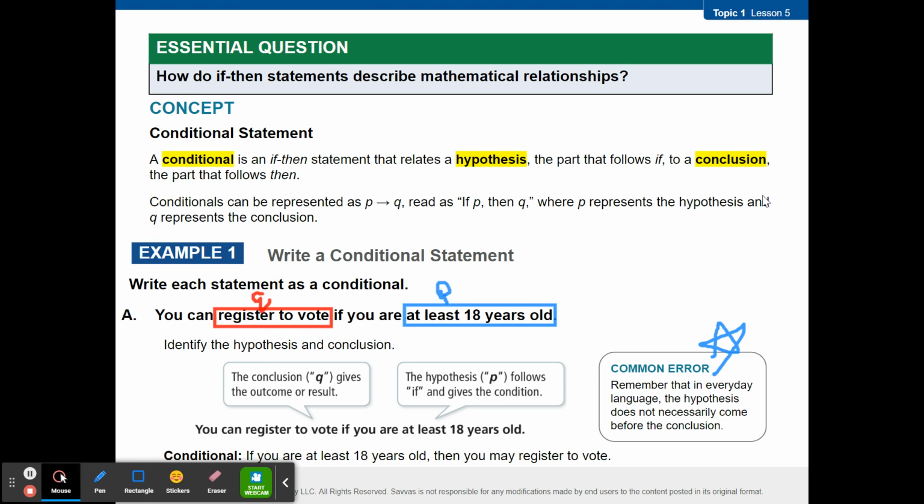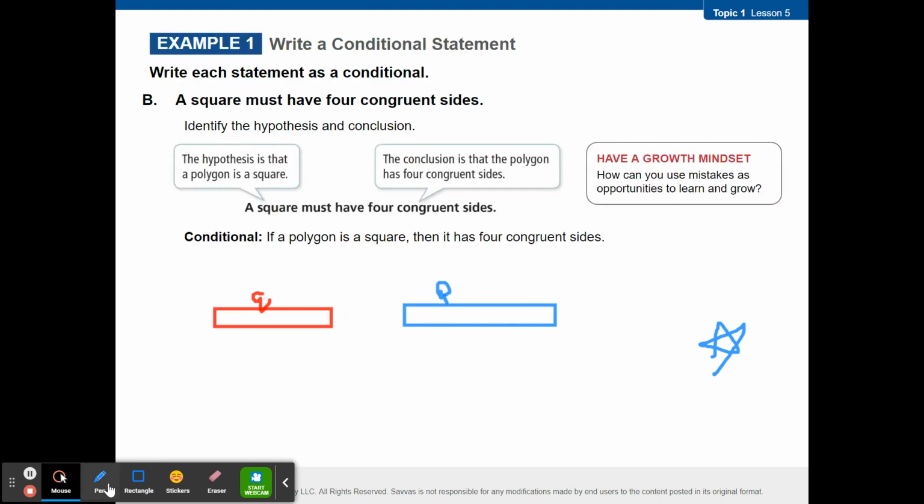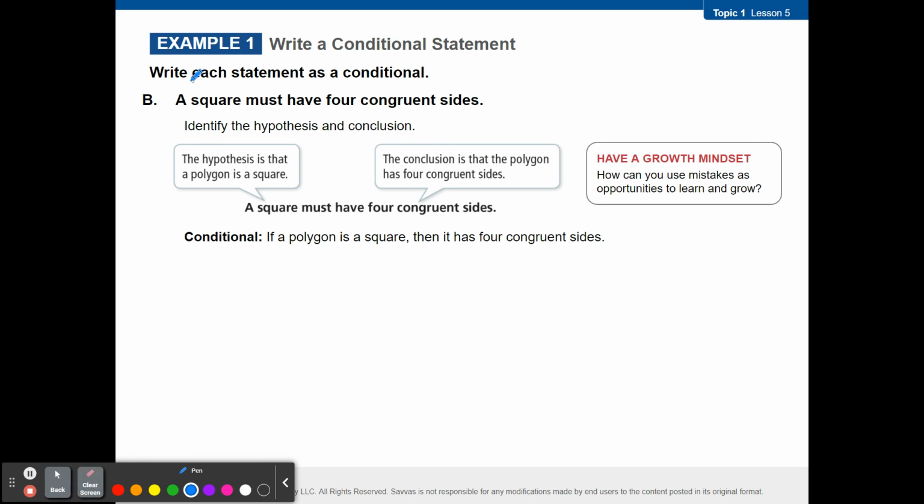All right. So it says, write each statement as a conditional. A square must have 4 congruent sides. All right, so in this case, your hypothesis is you have a square. That is your P. And the 4 congruent sides, that is your Q. Okay?